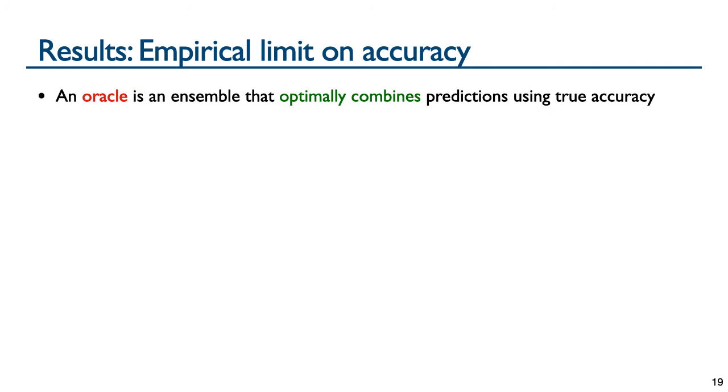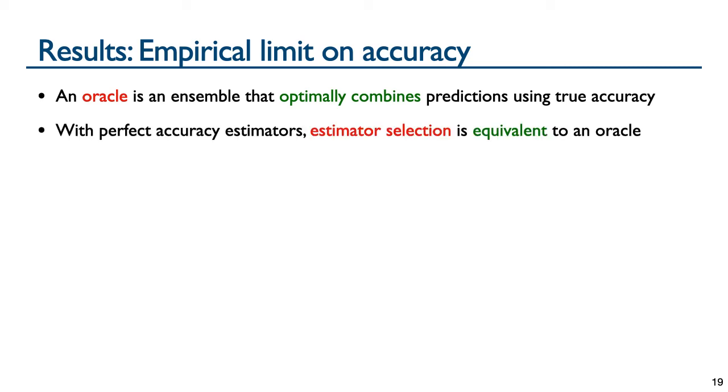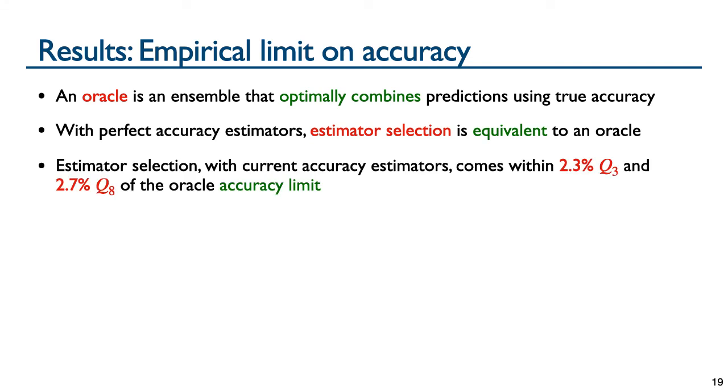To study the limit on accuracy that can be achieved with current tools, we consider an oracle ensemble that optimally combines predictions using unknown true accuracy, which cannot actually be achieved in practice. Note, however, that with perfect accuracy estimators, which return the true accuracy of a prediction, estimator selection is equivalent to an oracle ensemble. With our current estimators and current state-of-the-art tools, estimator selection comes within around 2% of the oracle limit for the 3-state model and within 3% for the 8-state model.